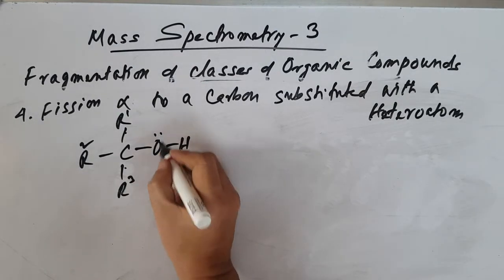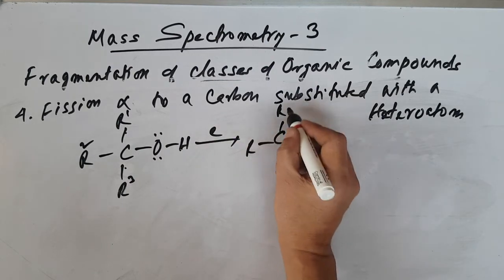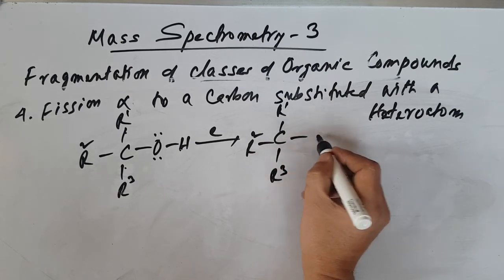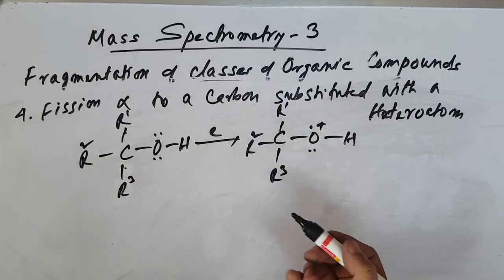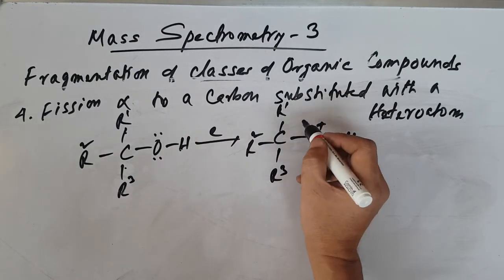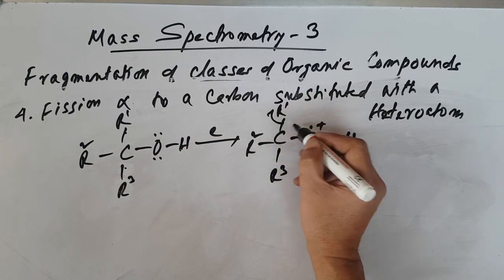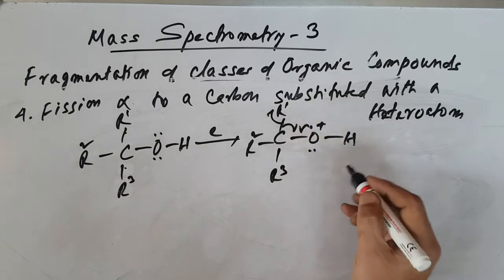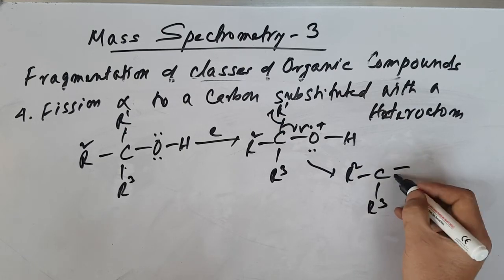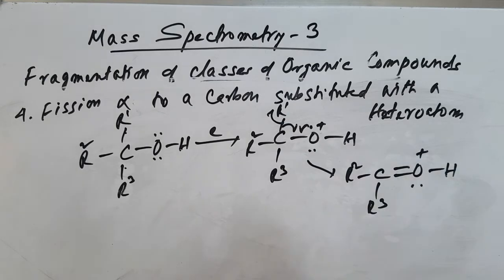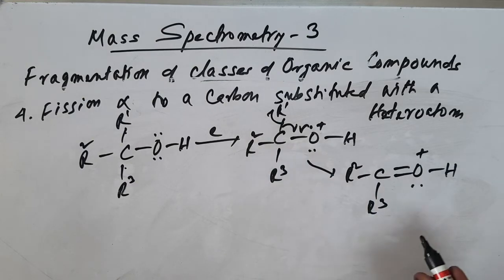After bombardment with high energy electrons, we have R1, R2, R3, C, O, H. One electron is knocked out from here, so you get the molecular ion. Then fragmentation takes place alpha to the carbon atom. One bond goes, another comes here, giving R2, R3, C double bond OH with a positive charge. This fragmentation is very common here, so I'm giving one example for alcohol.